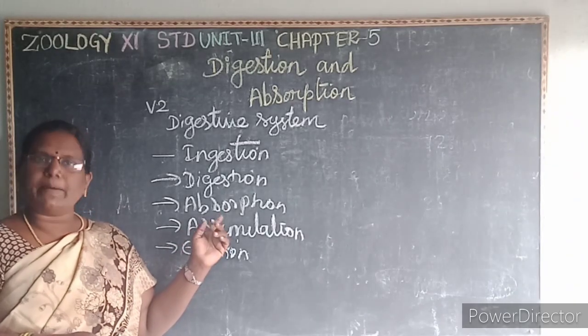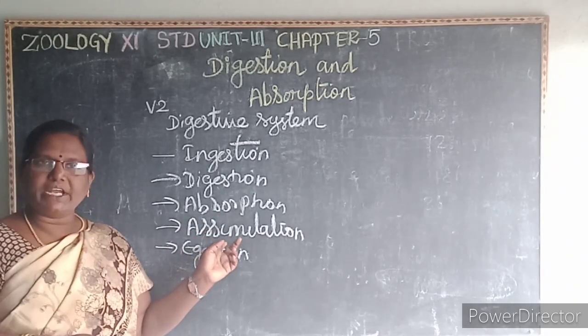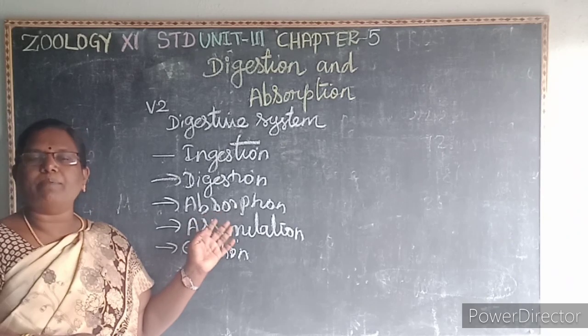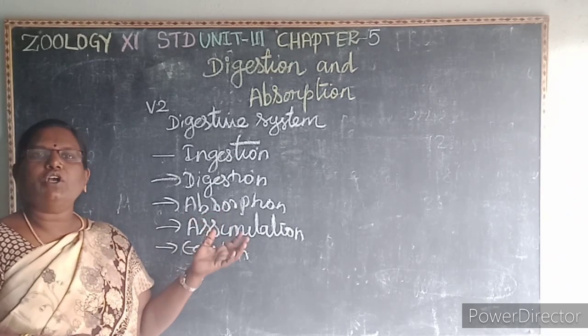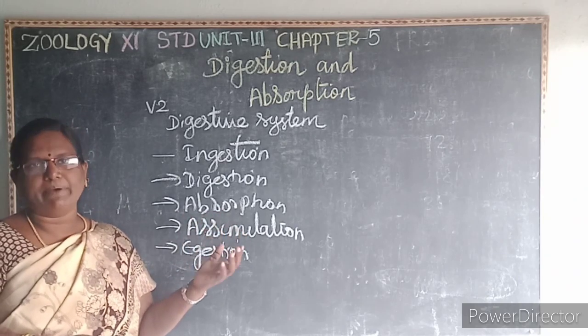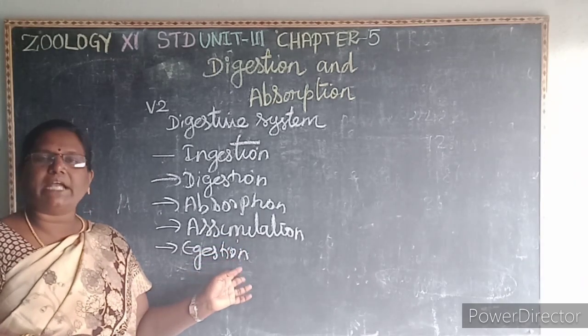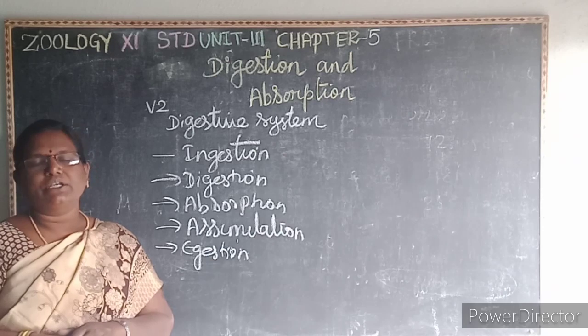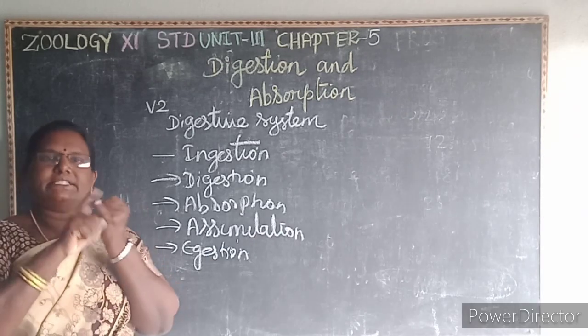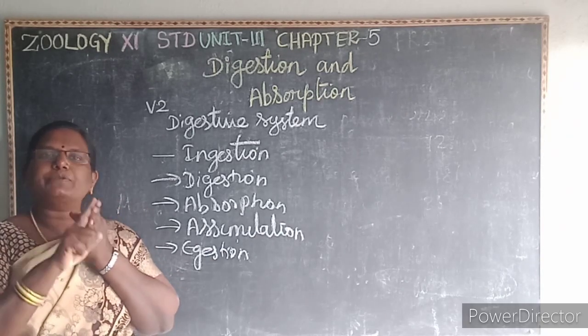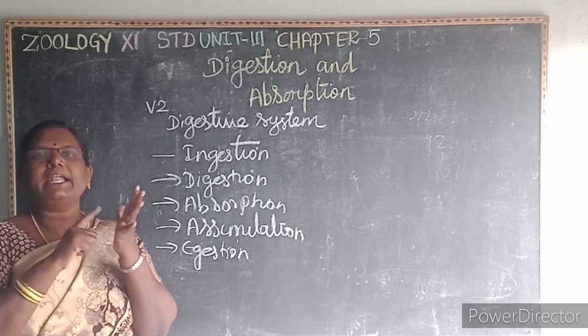That is known as absorption. Then assimilation: these digested, absorbed components should be converted into cellular components. That is known as assimilation. The undigested food is removed, which is known as egestion. So what are the five processes? Ingestion, digestion, absorption, assimilation and egestion.